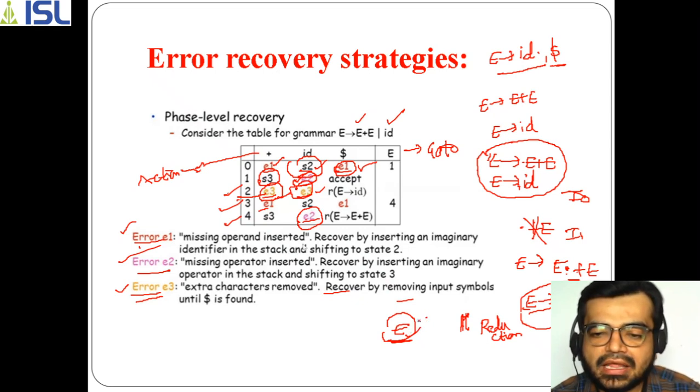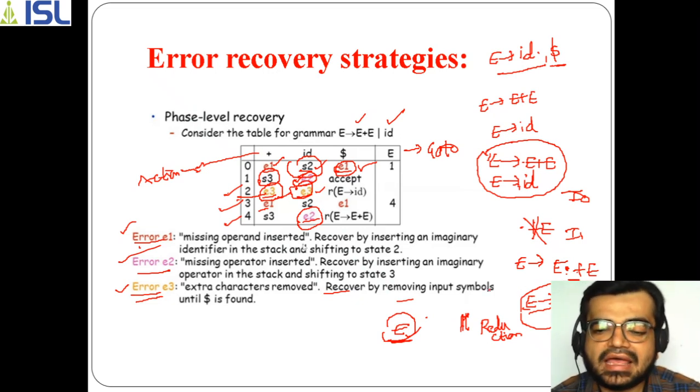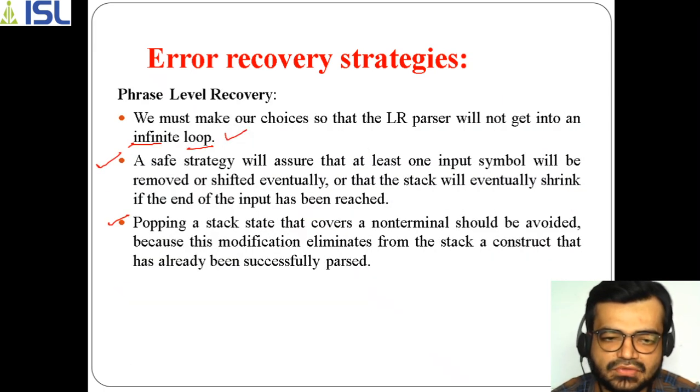Not only this E, if you have any other non-terminal you shouldn't pop it either, because these non-terminals have been derived by taking the final states of the given production. That's why you shouldn't pop such things.